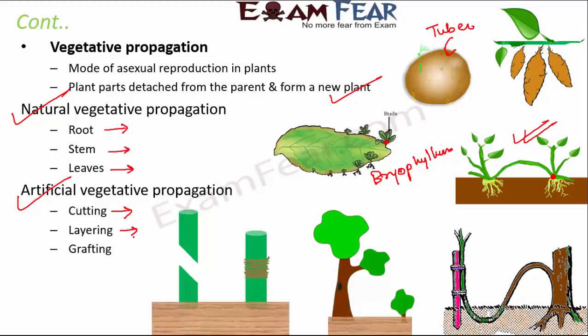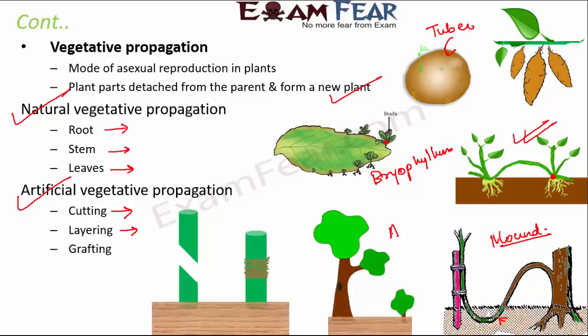Next is layering. What happens in layering? There are two types of layering. One is mound layering and the other one is air layering. This is an example of mound layering, in which an aerial branch is pulled to the ground and then it is covered with moist soil, as you see here. After some time new roots develop from that part, and as a result a new plant develops. So that's mound layering.